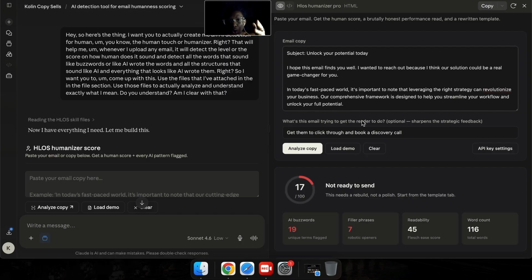can actually paste your own email in here. Tell the AI system exactly what you're trying to achieve with the email, and it will actually help you analyze the email, identify the AI buzzwords regarding the skills that you will upload to the system itself.